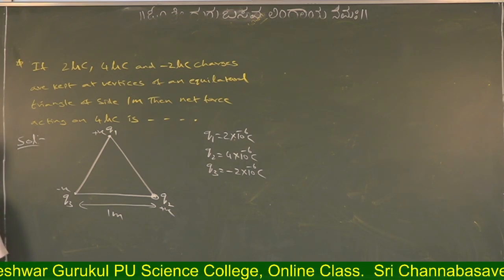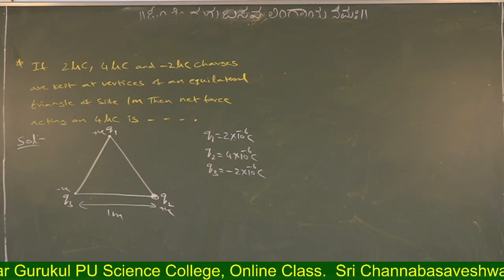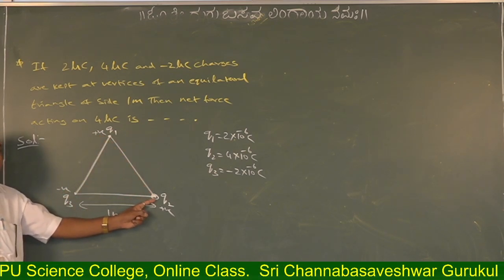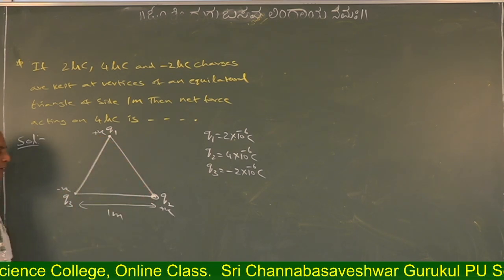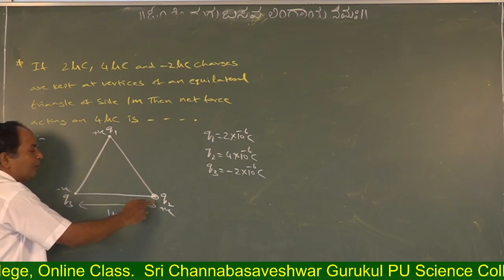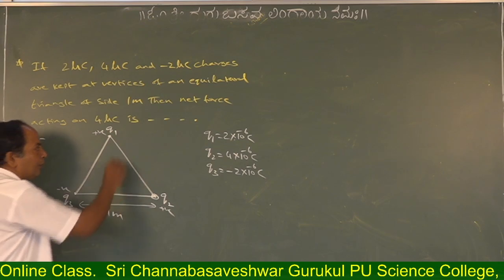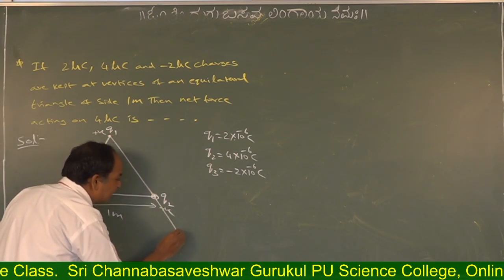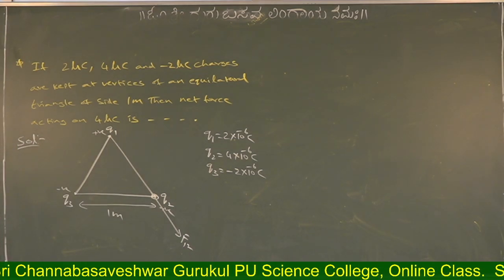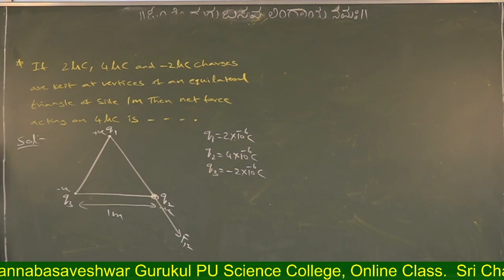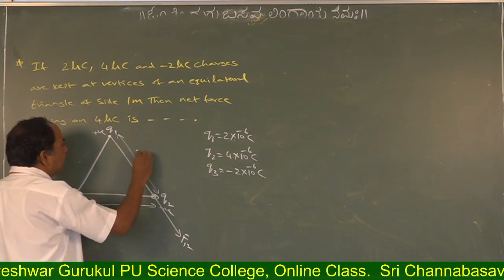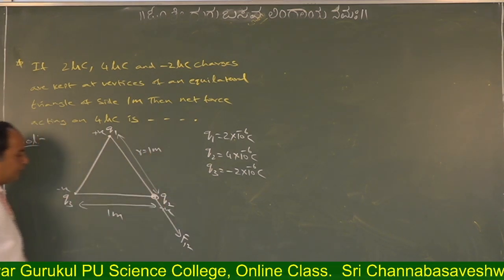These charges we should write. Next, does Q1 attract Q2 or repel? It repels, so the force is acting from Q1 to Q2, in this direction F12 is acting. What is the distance between these two? R is equal to 1 meter.